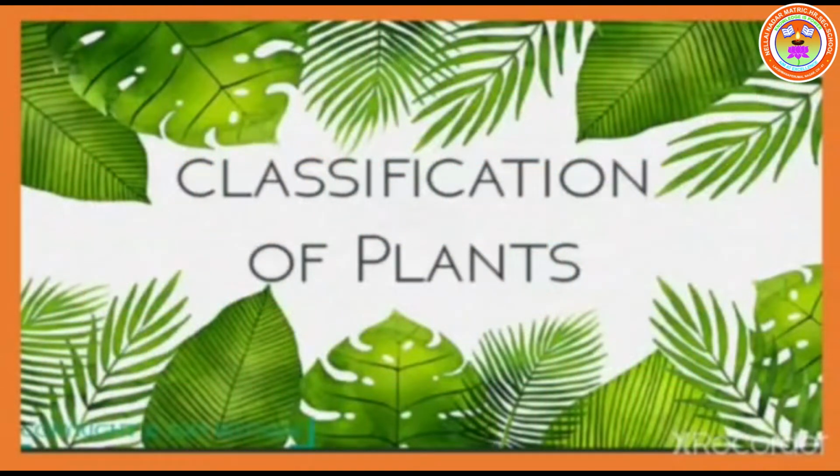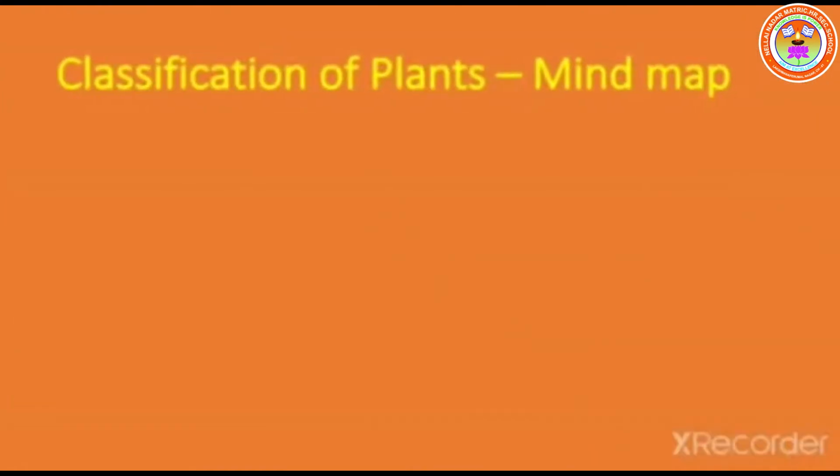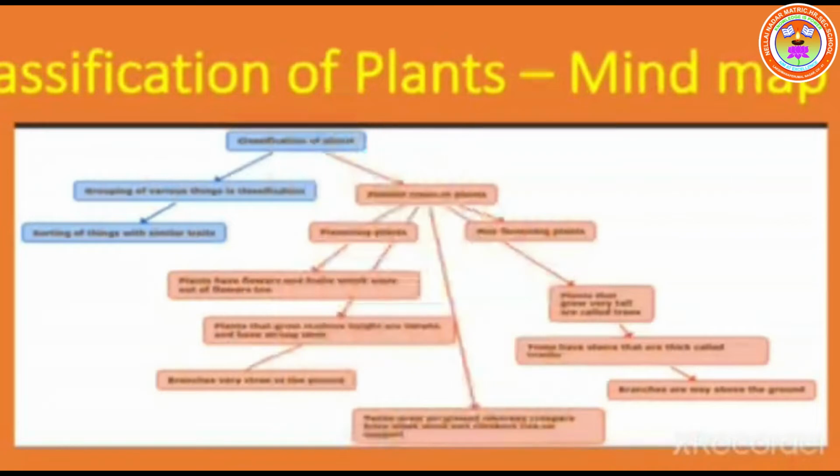All living organisms in the ecosystem are classified into kingdoms and subkingdoms based on their characteristic features. Similarly, plants are also classified into different subkingdoms based on certain characteristic features. Before we go on to the different types of classification, first we will learn what classification is. Grouping of various things or sorting of things with similar traits is called classification.